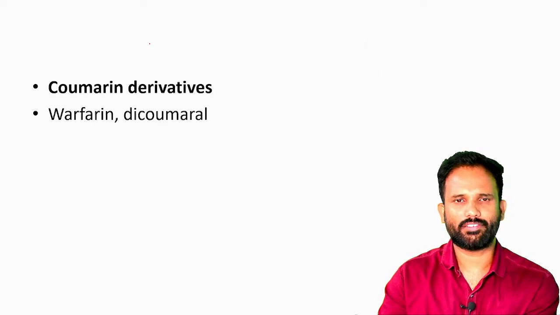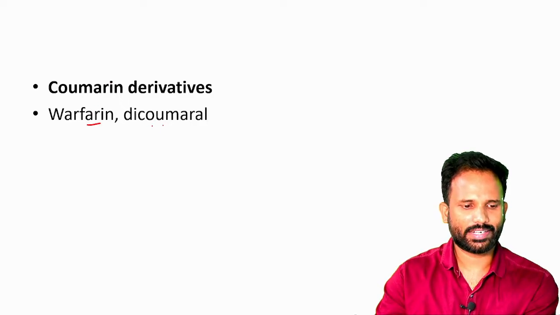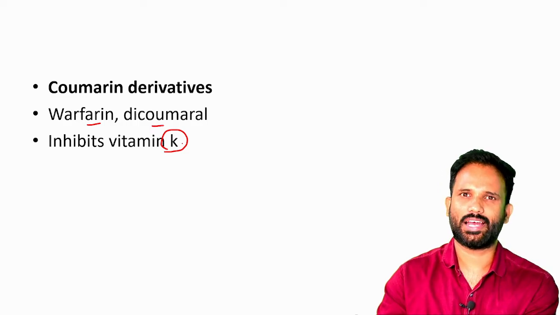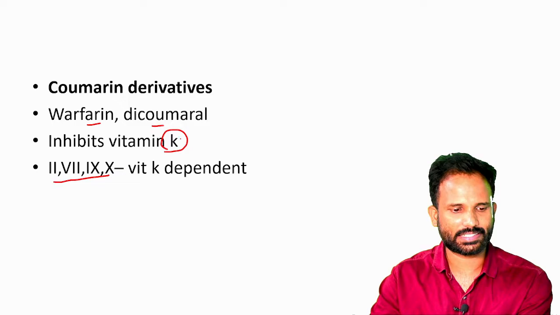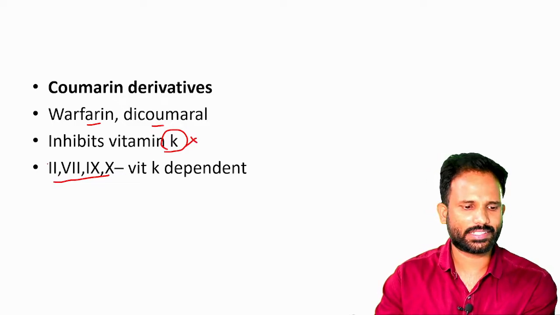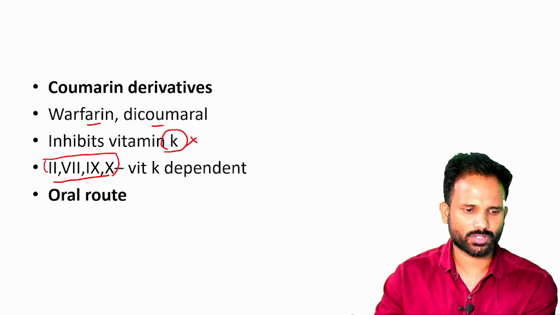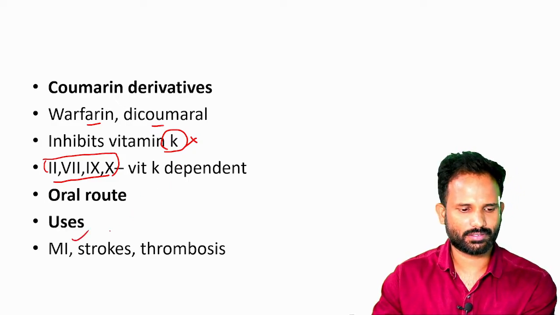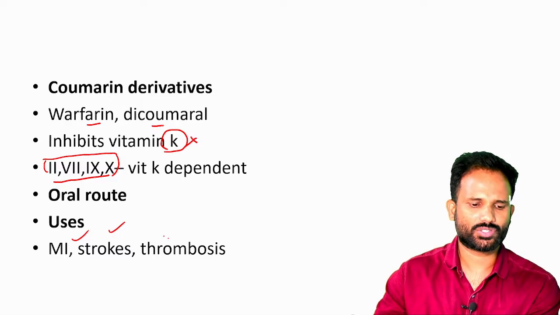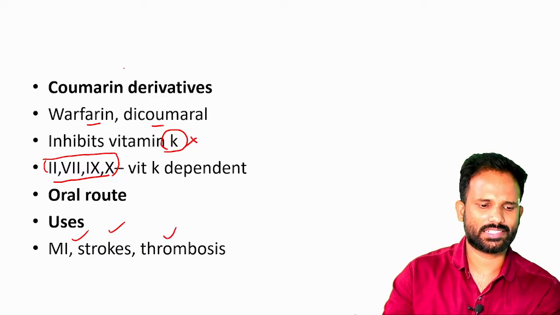Coumarin derivatives are nothing but warfarin and dicumarol, which are vitamin K antagonists. And vitamin K dependent factors are 2, 7, 9, 10. So if vitamin K is not there, these factors are not formed. And it can be given by oral route and is used in myocardial infarction, strokes, and in thrombosis as a treatment.